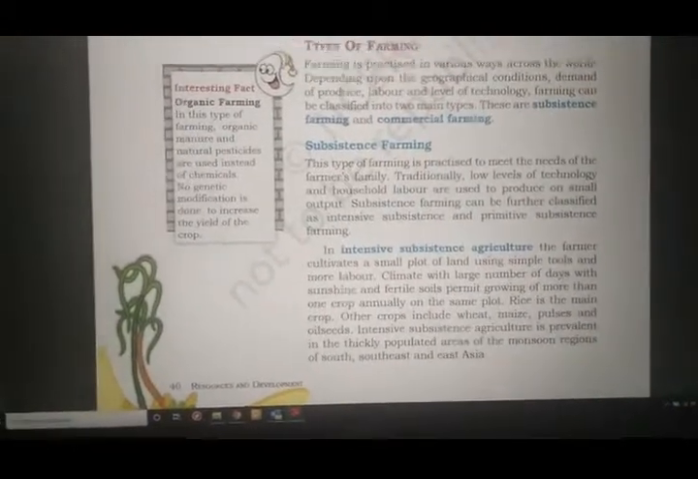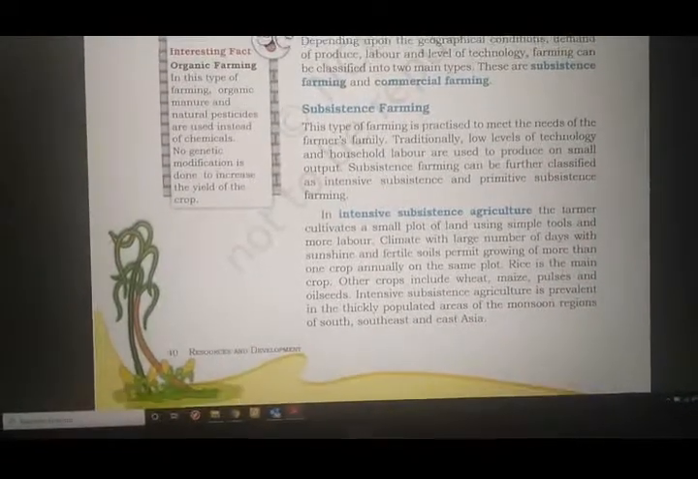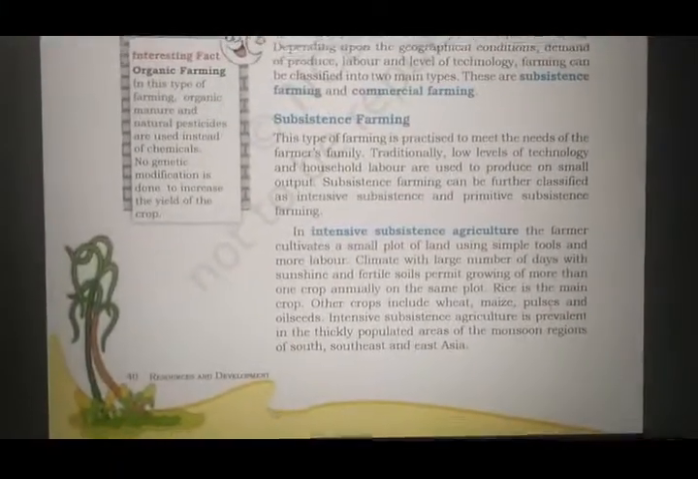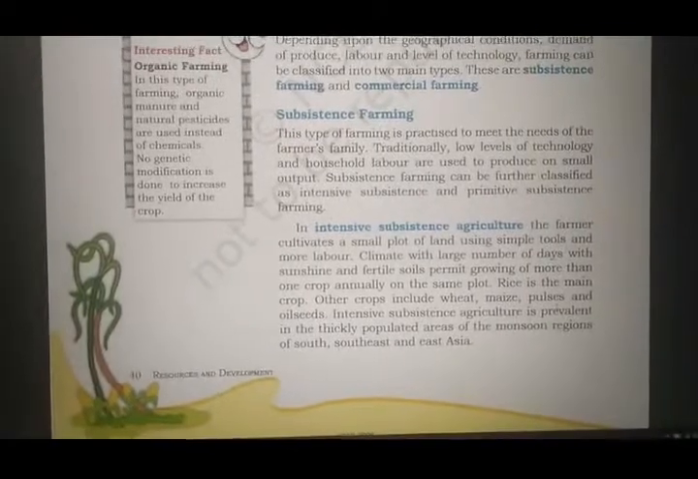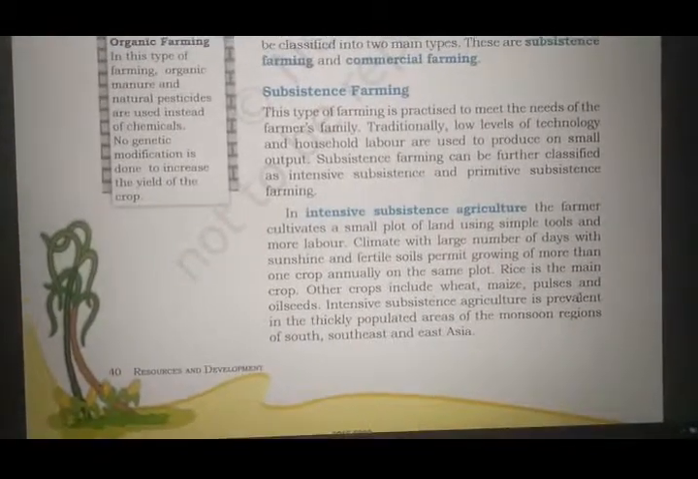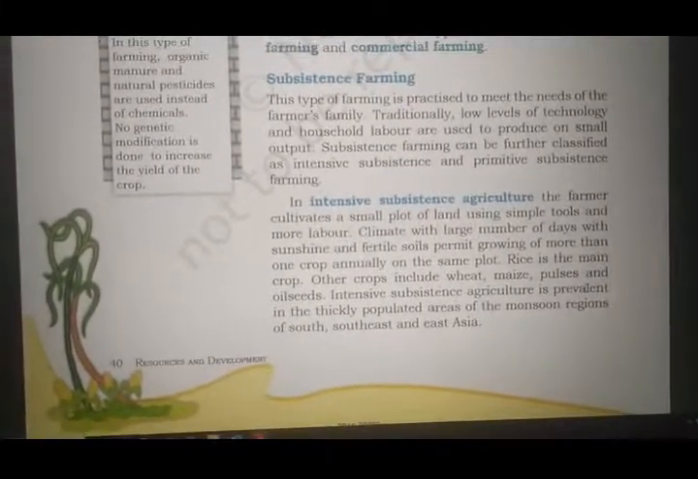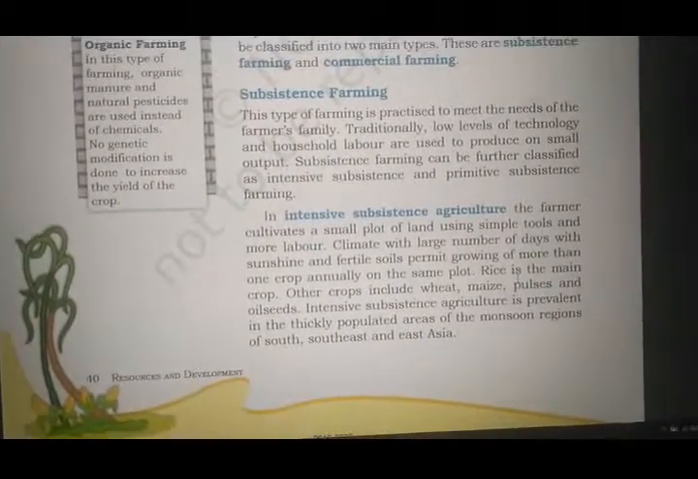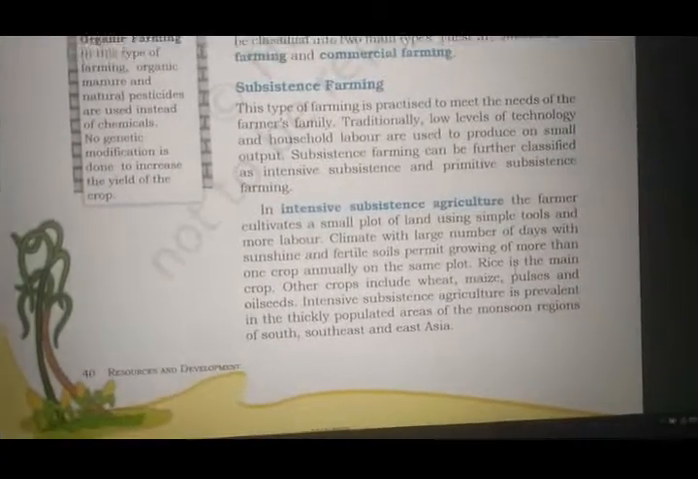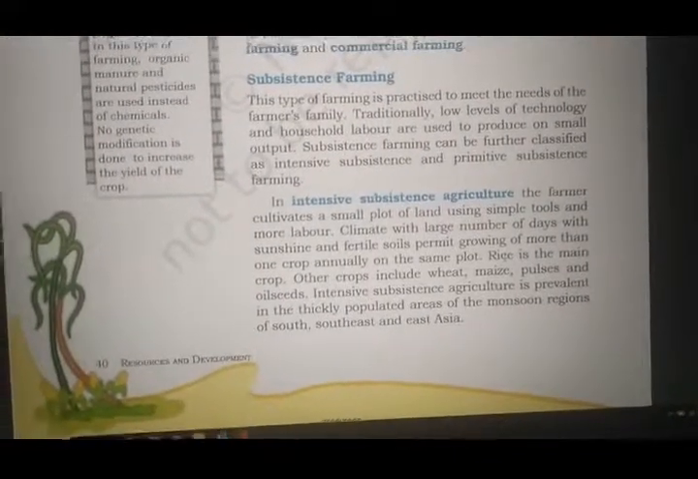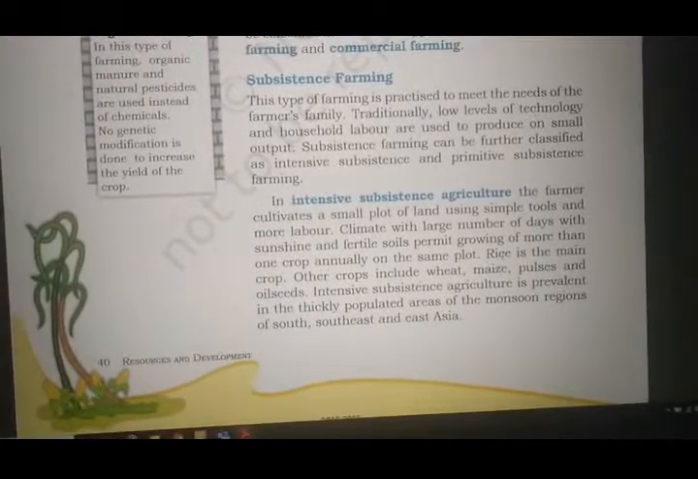Now let's see what is subsistence farming. This type of farming is practiced to meet the needs of the farmer's family. So this farming is done only for the farmer himself to meet his family's requirements, not for the entire country. Traditionally, low levels of technology and household labor are used to produce a small output. A small farmer has a small piece of land. He will grow only the crops that are required for his family, without much technology. Only household people provide the labor, and the output is very small, that means less growth of crops.